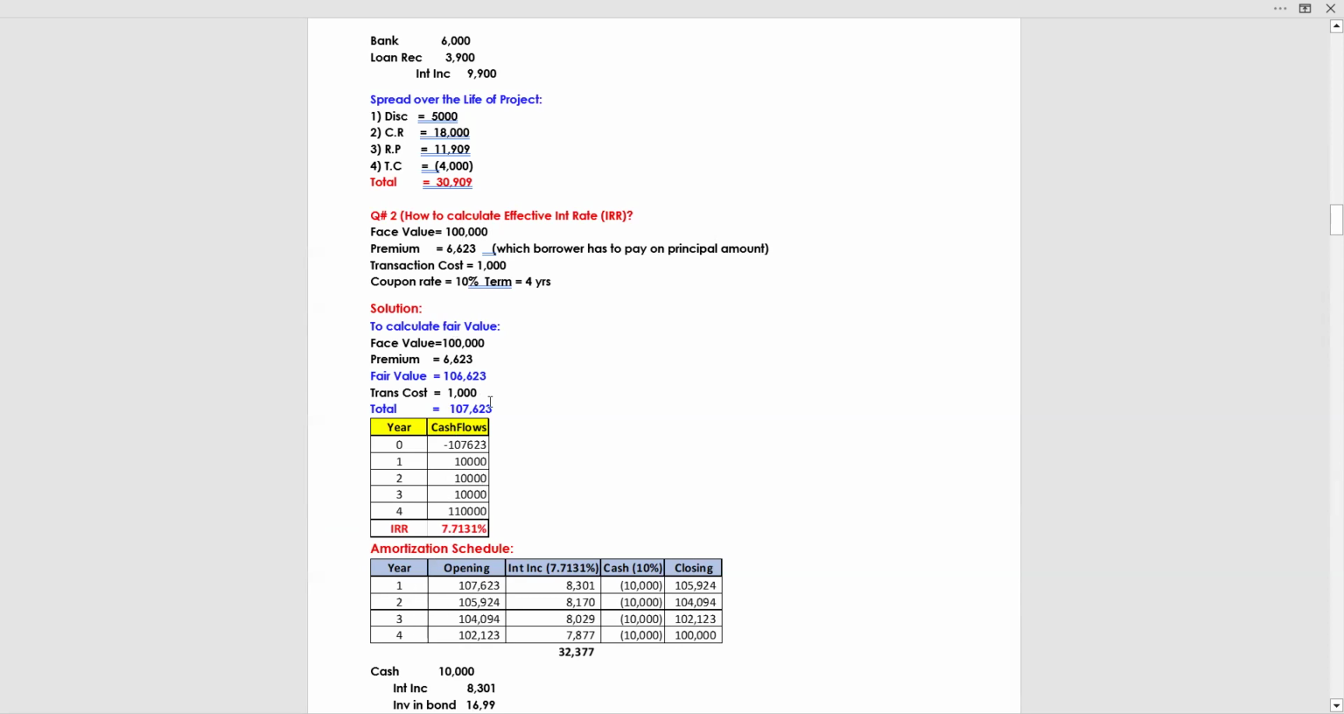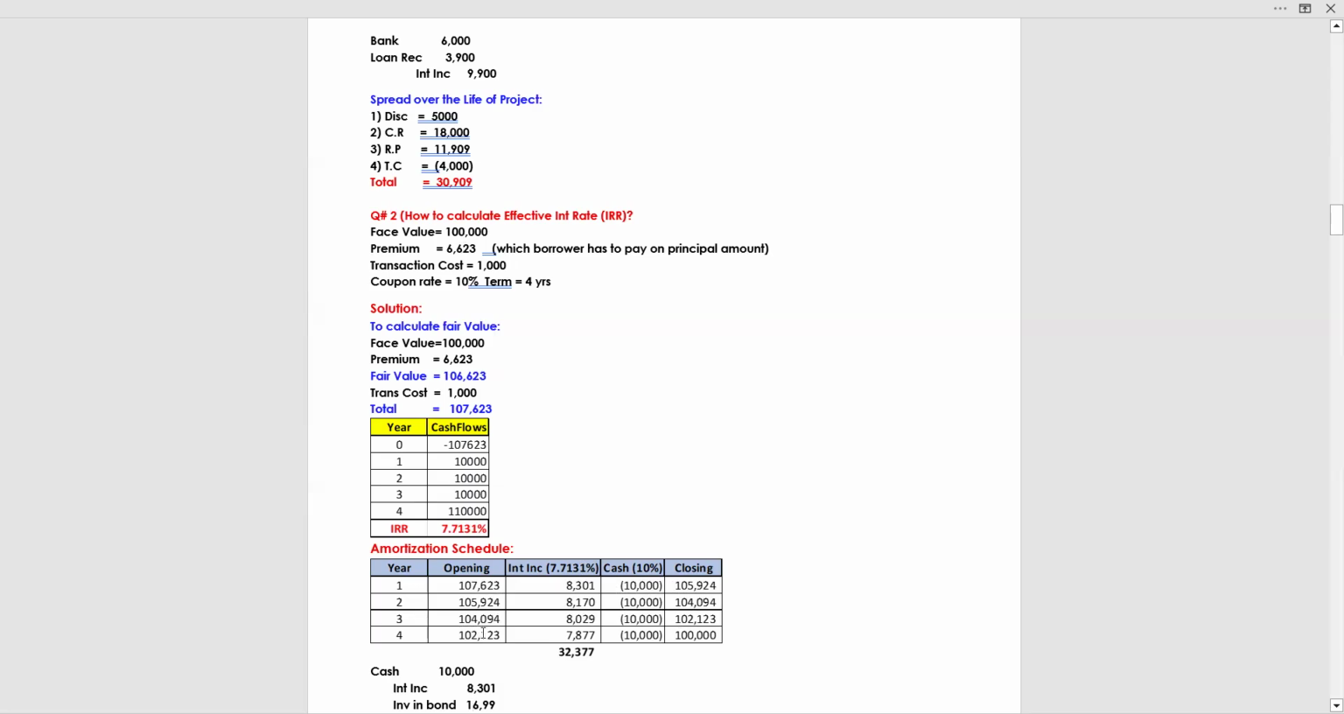Opening is 107623, on which you apply the effective interest rate of 7.7131%, which gives you the income of 8301. Now, the cash which you will receive from the borrower at the coupon rate, which is 10%: 10% multiplied by 1 lakh is 10,000. The closing is 105924. This will become the opening of the second year. Again, second year closing will become opening of third year, and third year closing will become opening of fourth year.